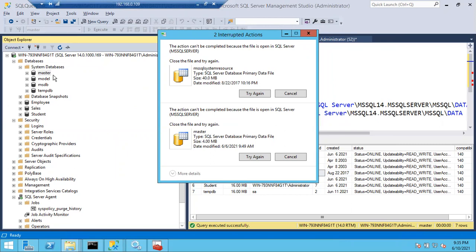If SQL Server is up and running, you cannot delete the files. No one can delete the files. It will simply throw you the error: the action can't be completed because the files are in use.